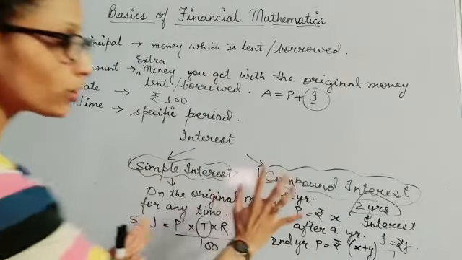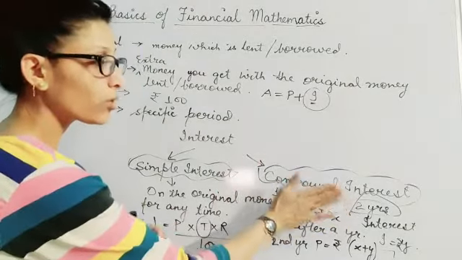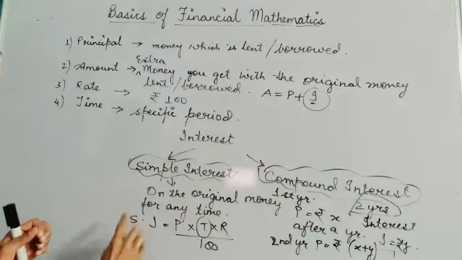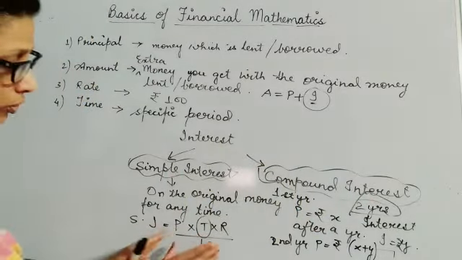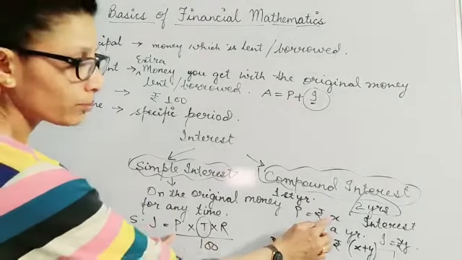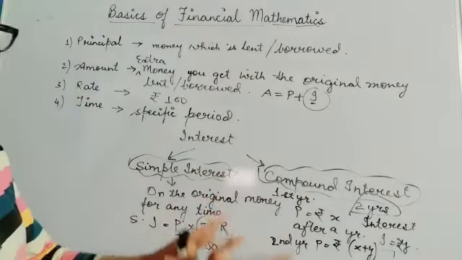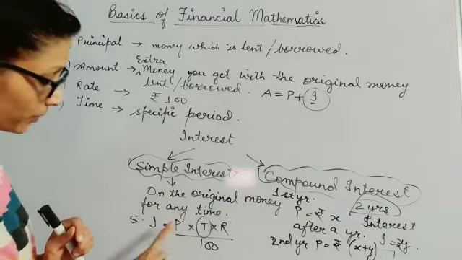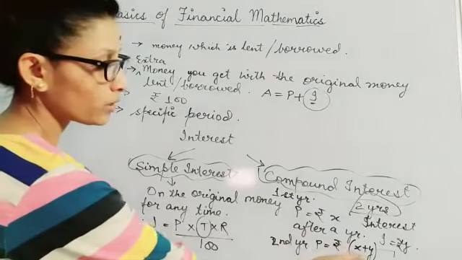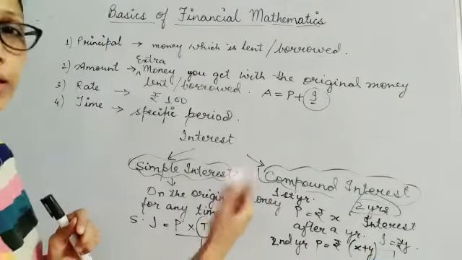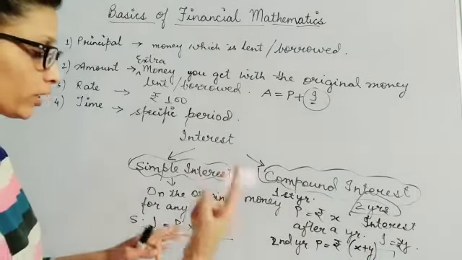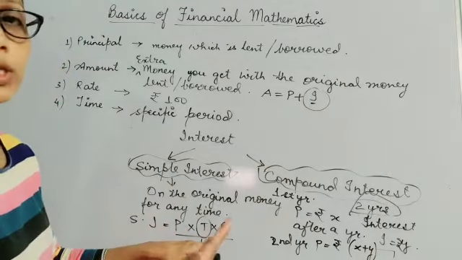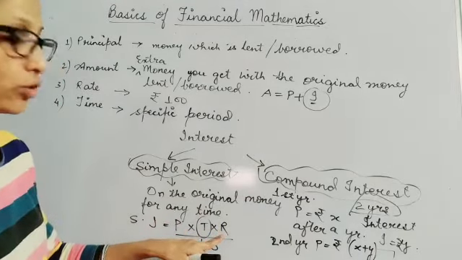Here I have not discussed the direct formula of finding compound interest, but compound interest is calculated with this formula only. For the first year we will be putting principal as X rupees, and for the second year we will be applying the same formula, but principal will then become X plus Y. Time will again be 1 year for the next year.